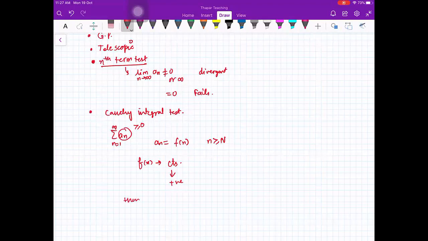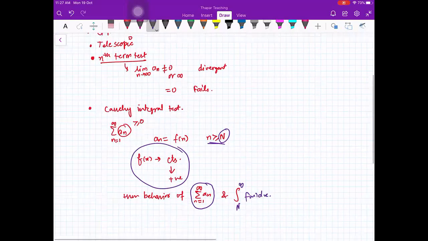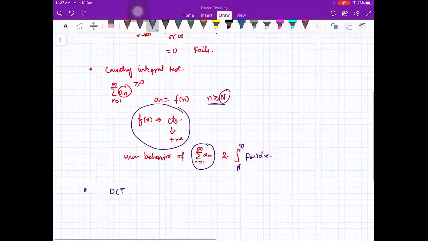Then the behavior of the sum of an from n equal to 1 to infinity and the integral from n to infinity, because you are saying after n the things are true. These three things are true for n greater than or equal to capital N. So the summation of the series, whether it is finite or infinite, is the same as whatever is the value of this integral. And after Cauchy integral test, last time we looked at DCT, the direct comparison test.